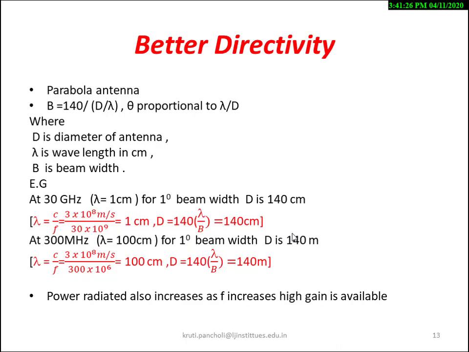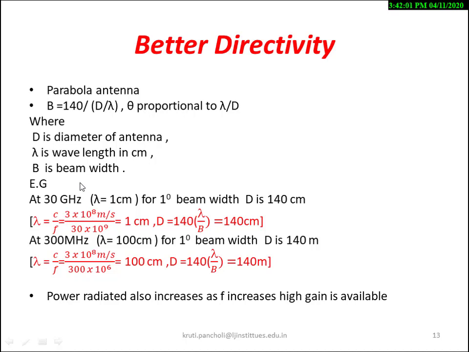Here we'll take an example to find out these things. For satellite communication, very simply, we take the parabolic reflector or parabola antenna. To find the beam width, B is equal to 140 upon D upon lambda, where D is the diameter of the antenna, lambda is the wavelength, and B is the beam width.